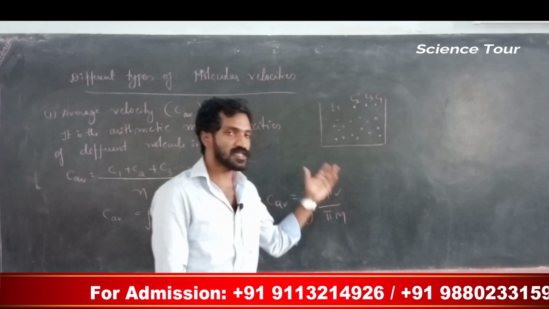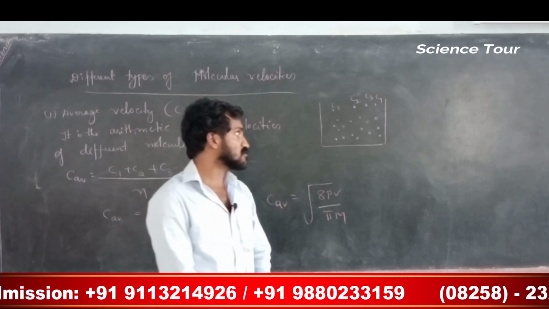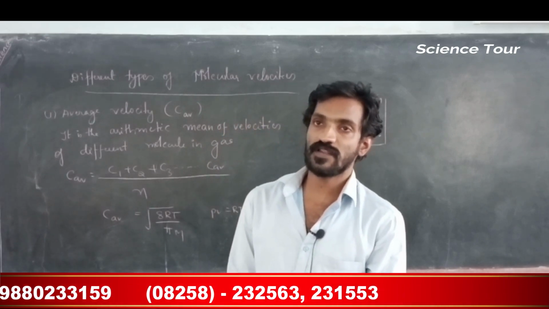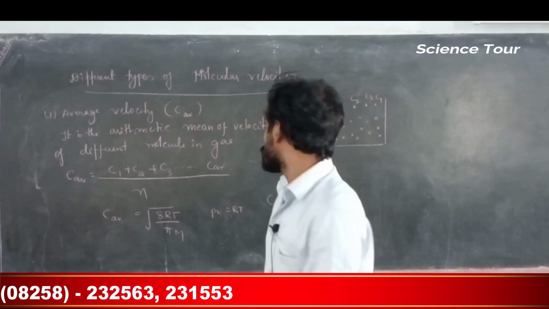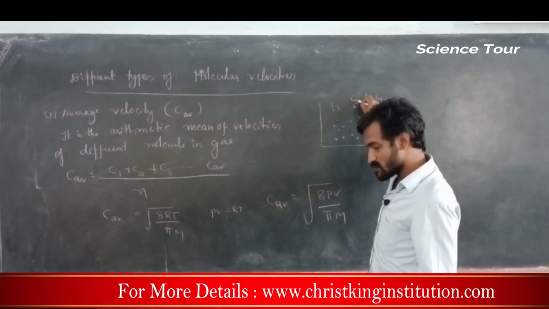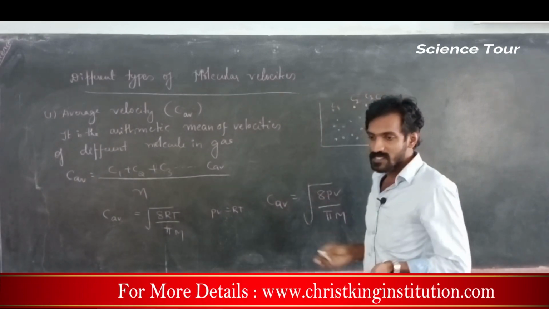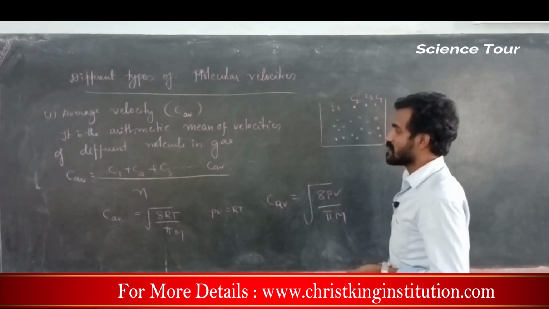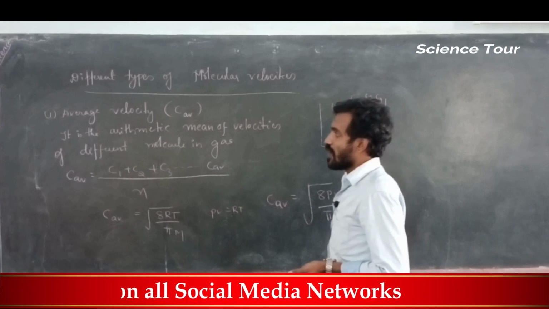In this case also, all these molecules have different velocities, understood? What is average velocity?